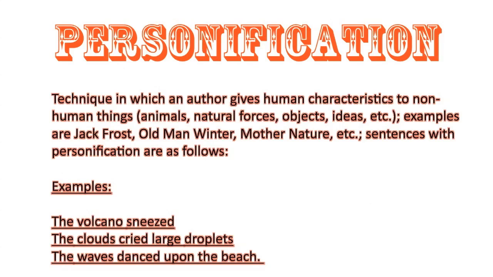Personification is a bit more complex than the others we have just reviewed. It takes inanimate objects or things that are not alive and gives them human characteristics. For example, the volcano sneezed, the clouds cried. Volcanoes cannot sneeze, nor do clouds cry. Humans do. Crying and sneezing are human characteristics. However, they're trying to make these objects seem as if they are human and animate them.